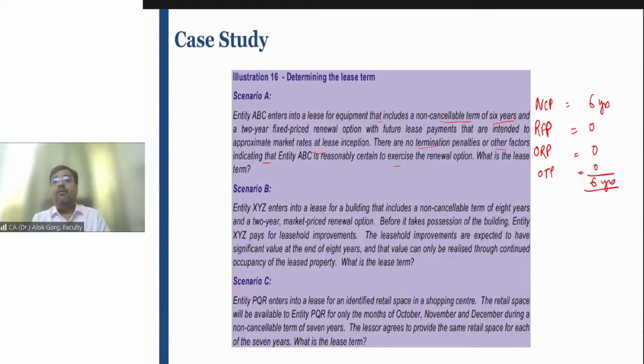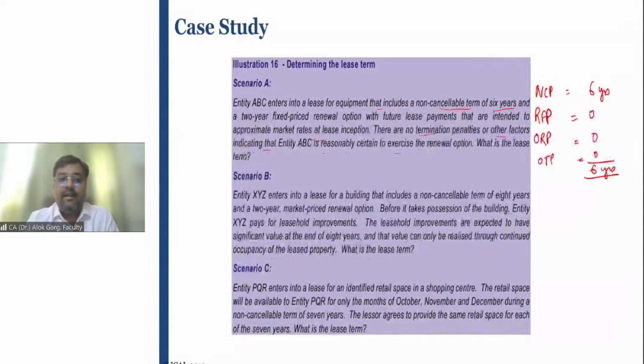Yes. Now coming to scenario B. Entity XYZ enters into a lease for a building that includes a non-cancelable term of 8 years and a 2-year market price renewal option. 8 years is the lease period, non-cancelable period is 8 years, and the lessor has given an option for another 2 years on the market rental.